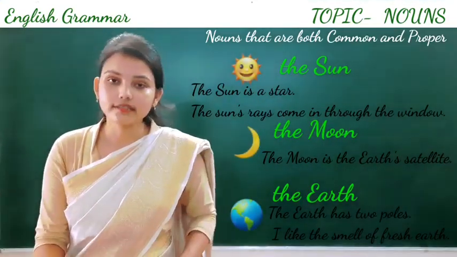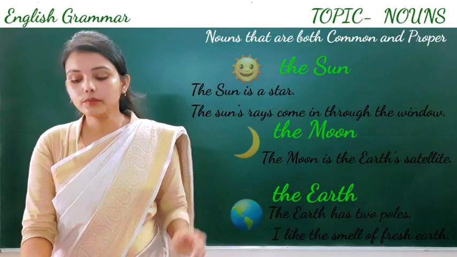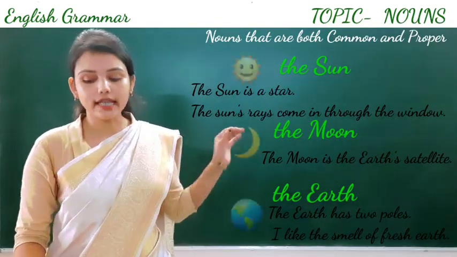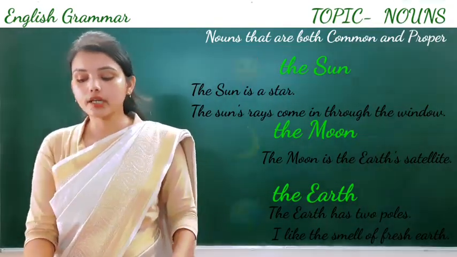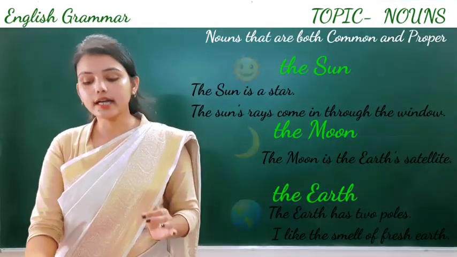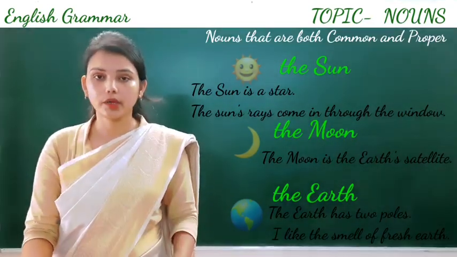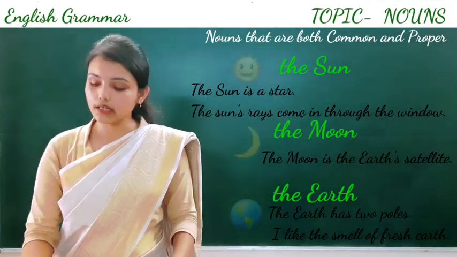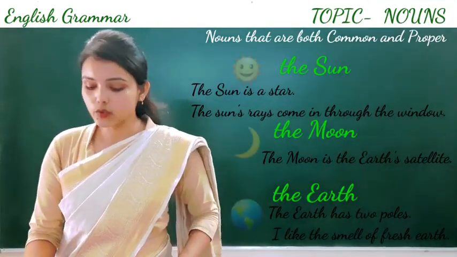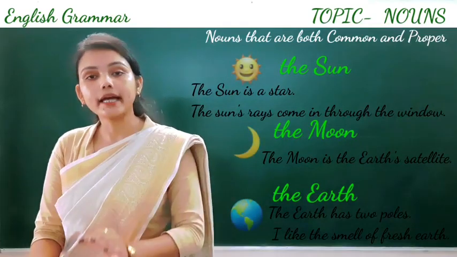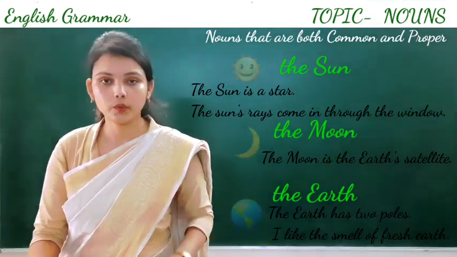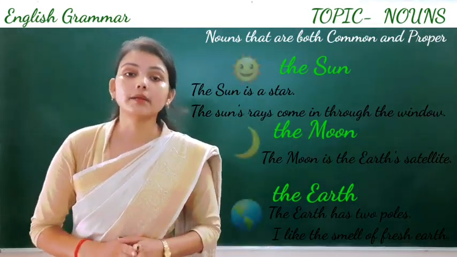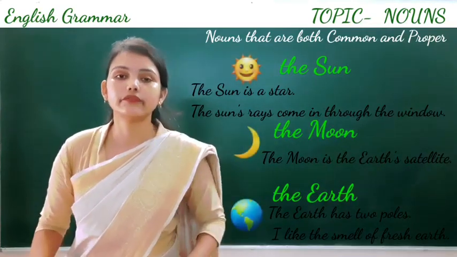Clear? Now you can see here we write sun, moon and earth beginning with capital letters when we are talking about the star, satellite or planet respectively. But these are used as common nouns when they are being referred to in general and not the planet, satellite or star name. Now let us understand abstract noun better with some classification.